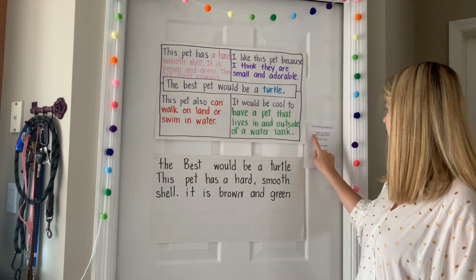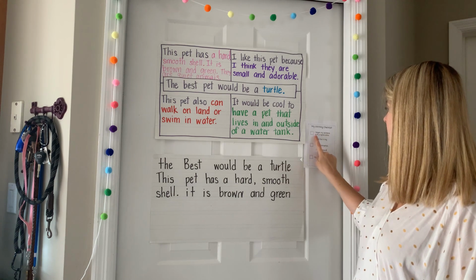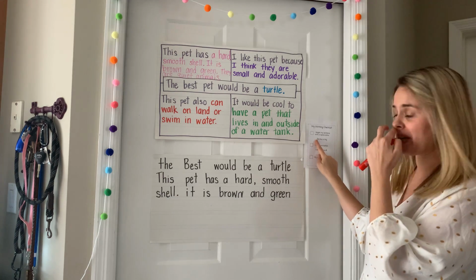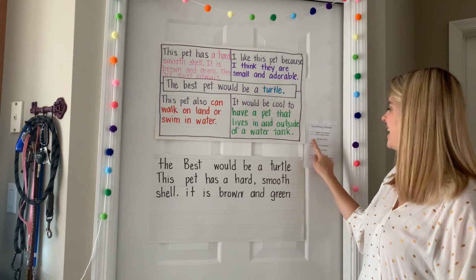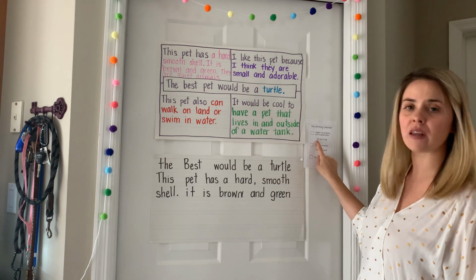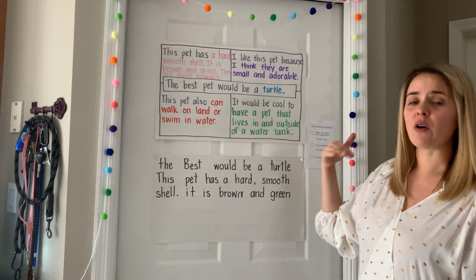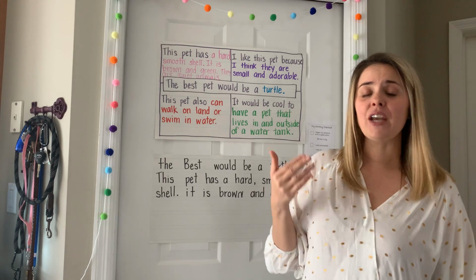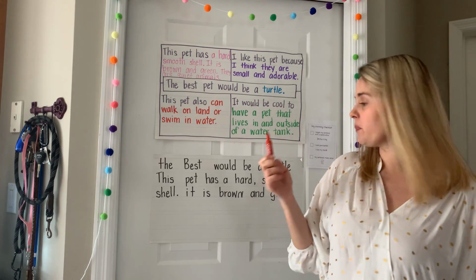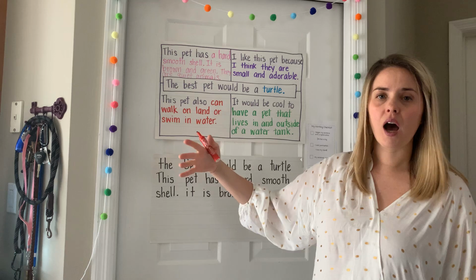So the first thing that I have on my writing checklist is I began my sentence with a capital letter. You're also going to notice that there is a sentence right underneath there that says, "The bus is big." This is just an example to show you how I capitalized the first letter in my sentence. So I'm going to go into my writing here, and if we're at the beginning of a sentence and you don't see a capital letter, that is where I'm going to use my red marker. I'm going to cross out my mistake, and I'm going to put the correct thing above the word.